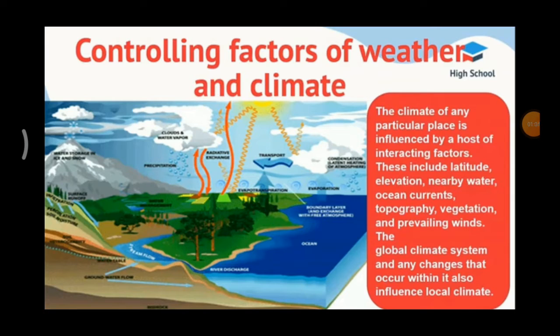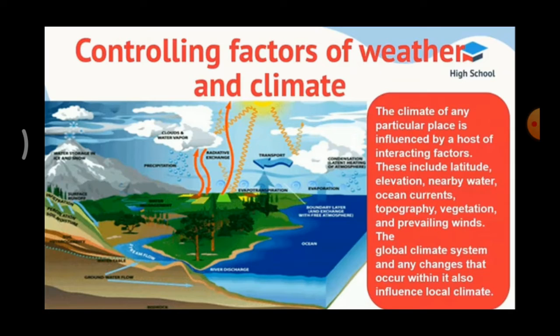Which factors control the weather and climate? Angle of the sun's rays, length of daytime, altitude, distribution of land and water bodies, direction of mountain ranges, air pressure, wind and ocean currents are the major factors that affect the weather and climate.